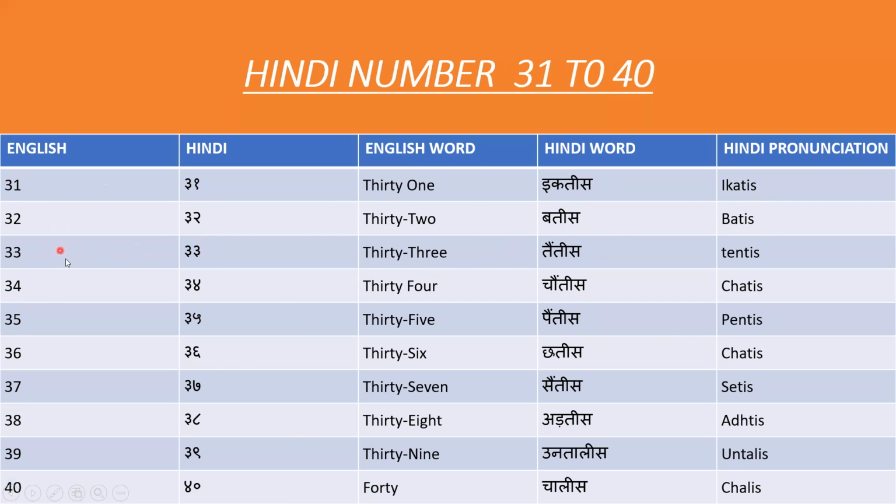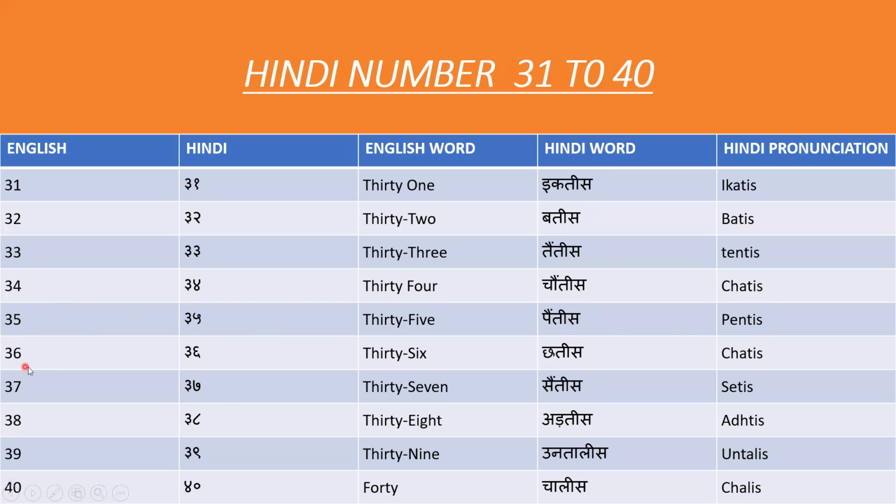For 33 in Hindi we say taintees. For 34 in Hindi we say chauntees. For 35 in Hindi we say paintees.